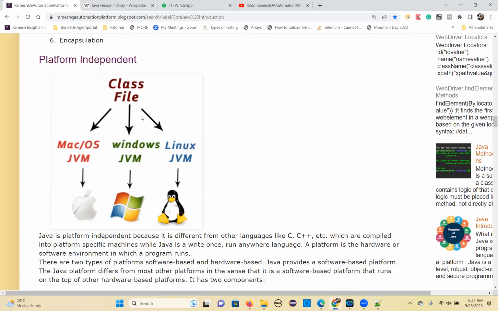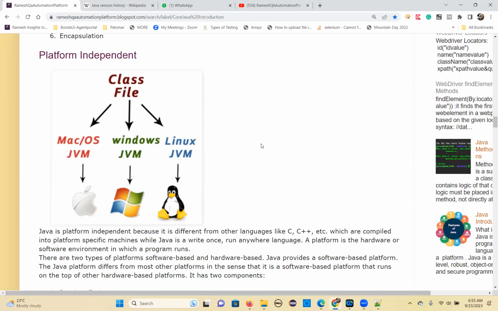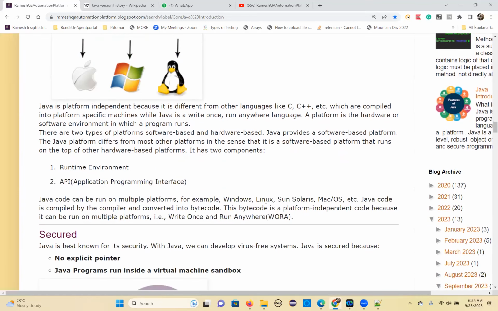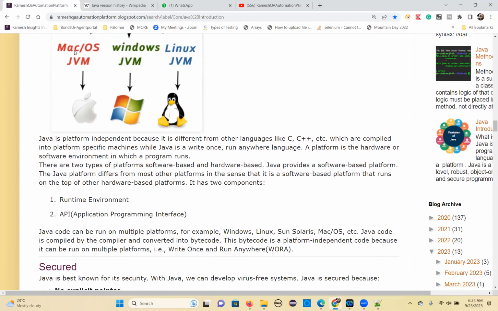That's the main reason Java is platform independent. So when asked why Java is platform independent, you need to answer that Java bytecode is common to all the JVMs. You can write once and run anywhere. It follows the write once, run anywhere concept.